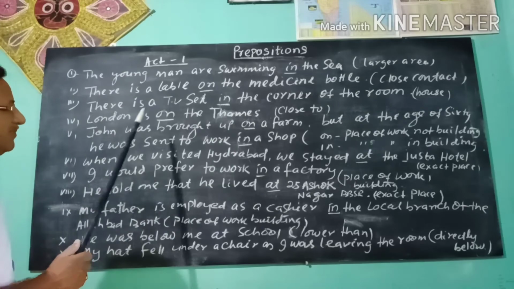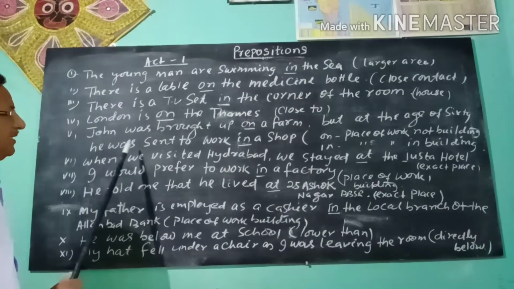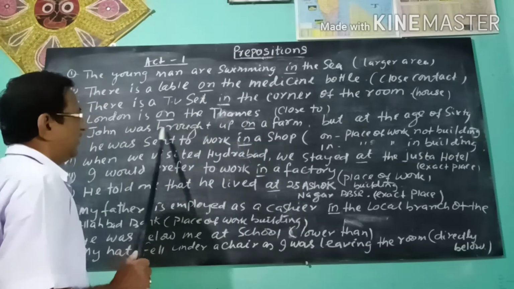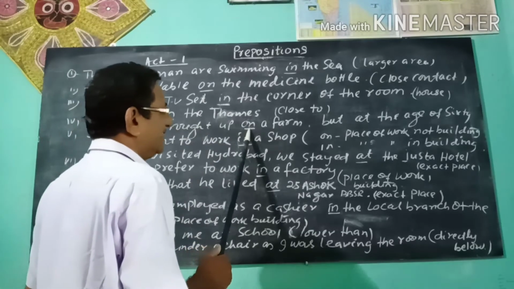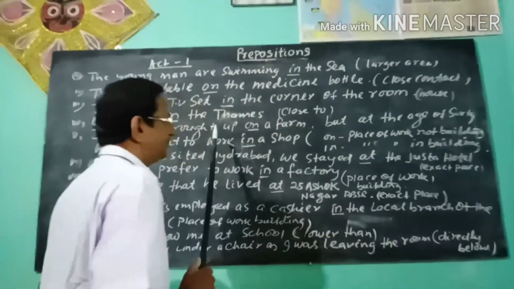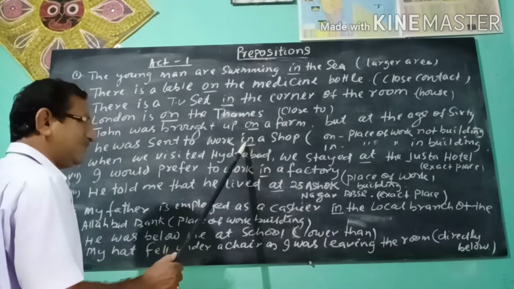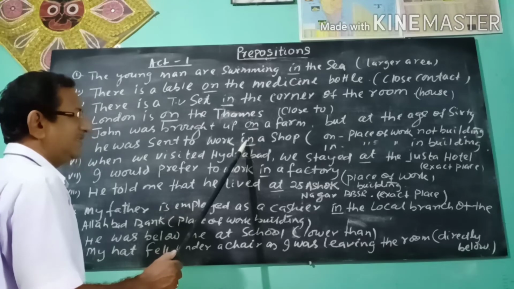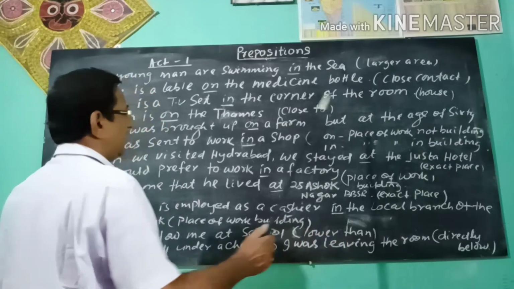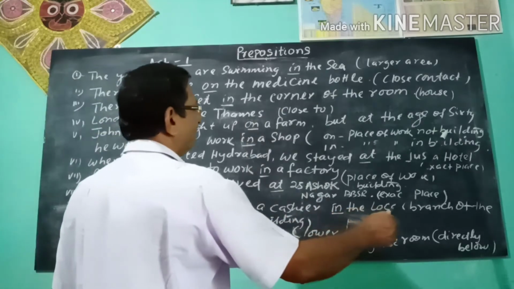Next, John was brought up on a farm, but at the age of 16, he was sent to work in a shop. John was brought up on a farm. On is used as a place of work, not a building. But in a shop, in is used as a place of work. It is in buildings, but on is used at the place of work. It is not a building.